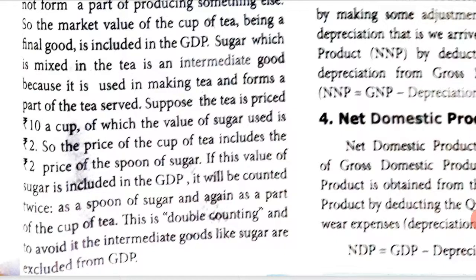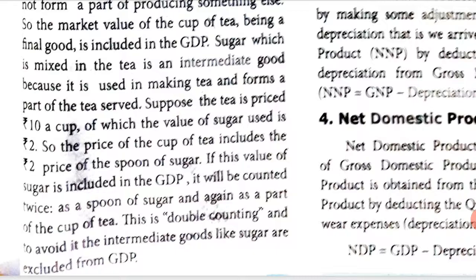So the price of the cup of tea includes the ₹2 price of the spoon of sugar. I hope you understand. The total price for that tea is 10 rupees, and the 2 rupees for sugar is already included in that 10. So the total price will be 10 only.